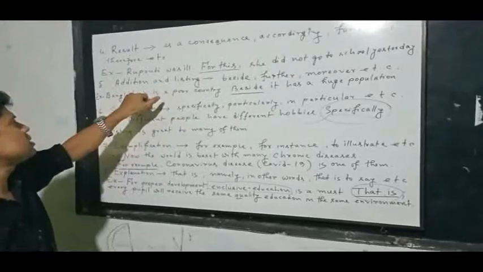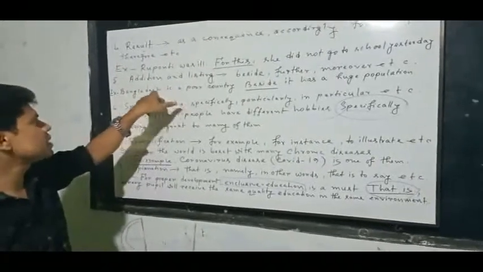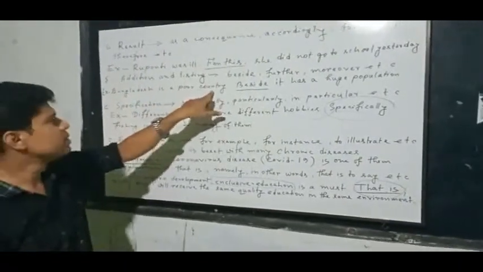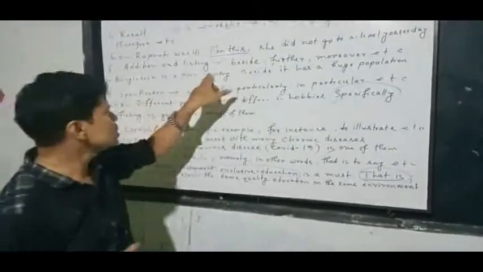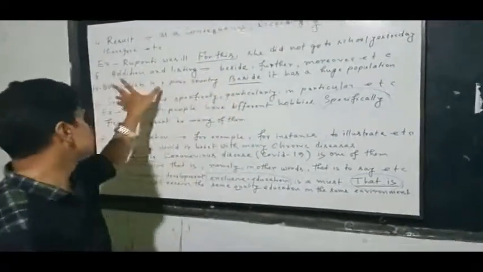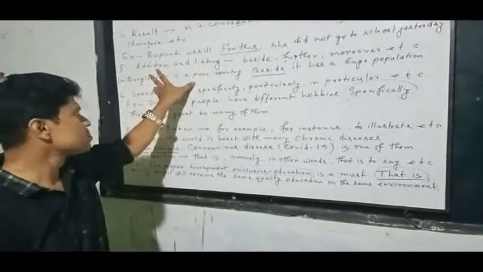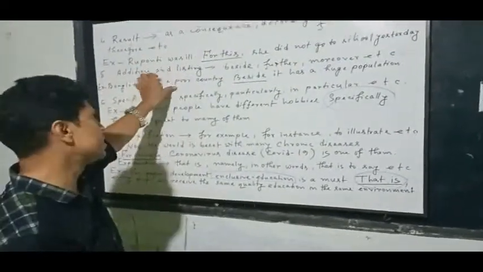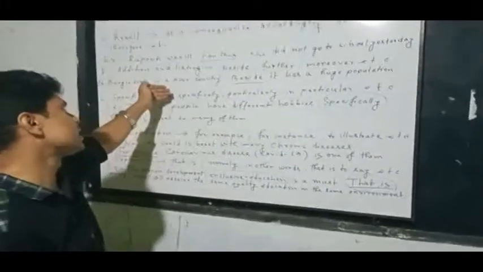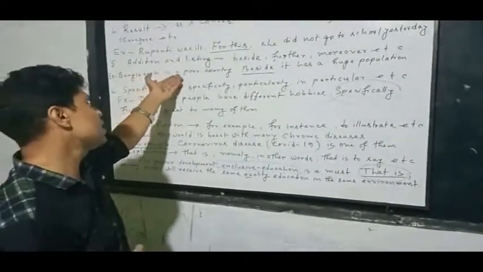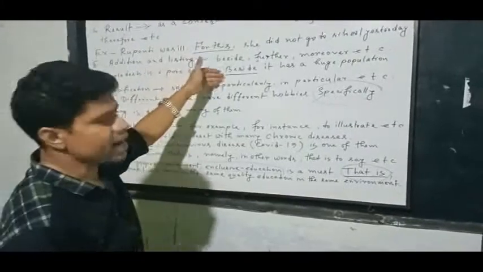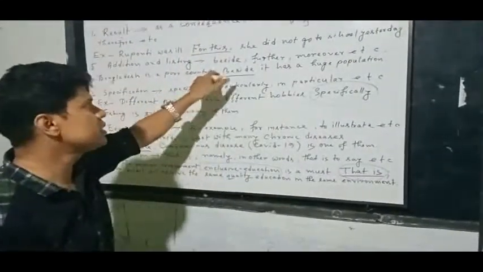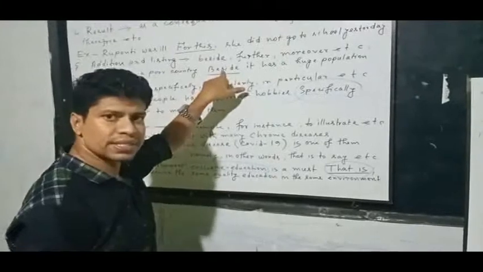So my listeners, you see, Bangladesh is a poor country. This is the first statement about Bangladesh. We are giving information about how Bangladesh is: Bangladesh is a poor country. Additionally, what are we going to do here? We have managed a connector.